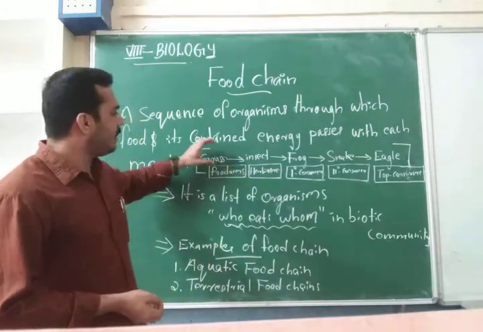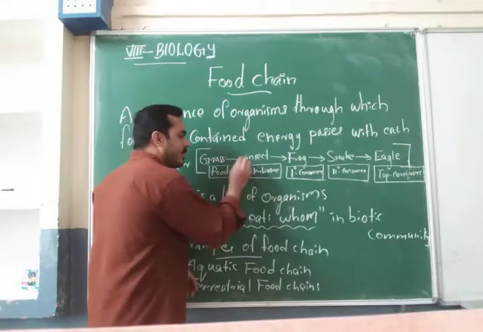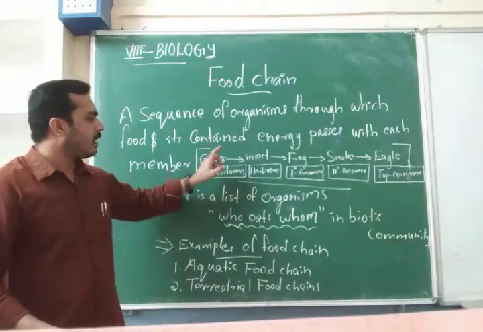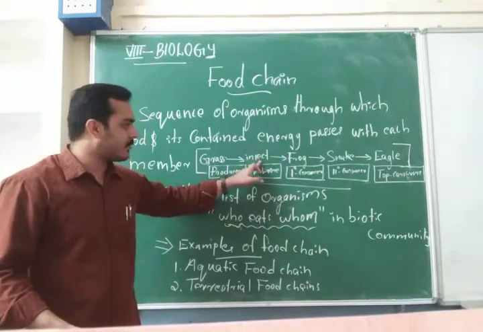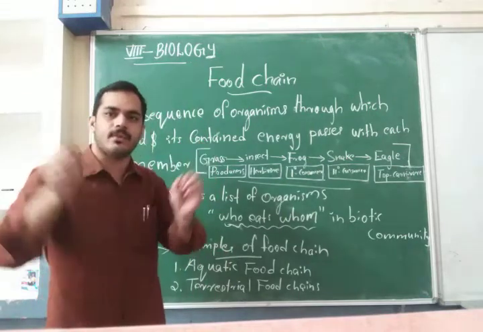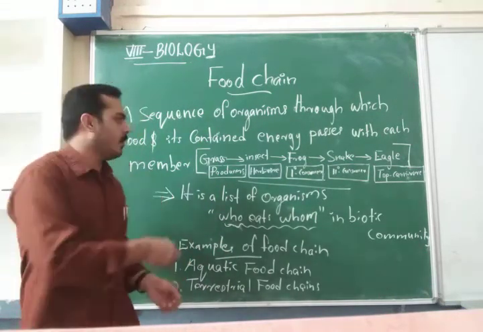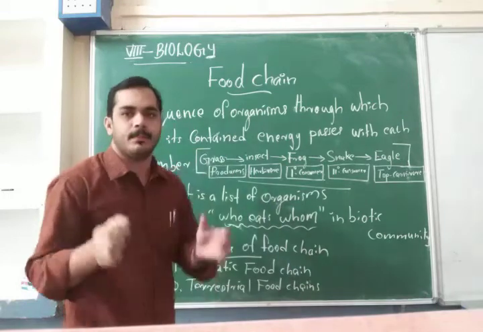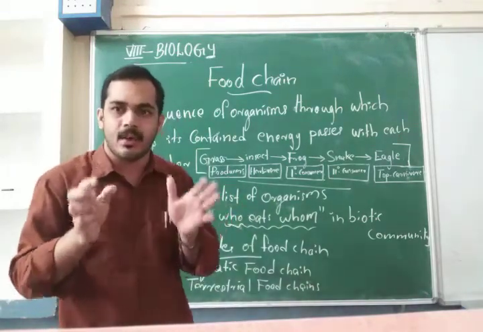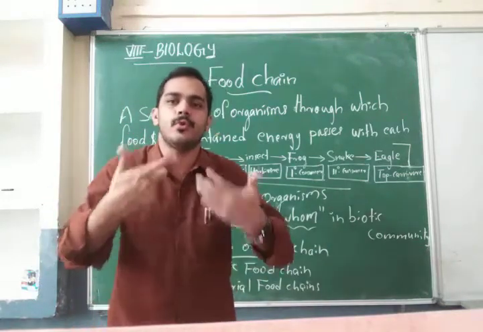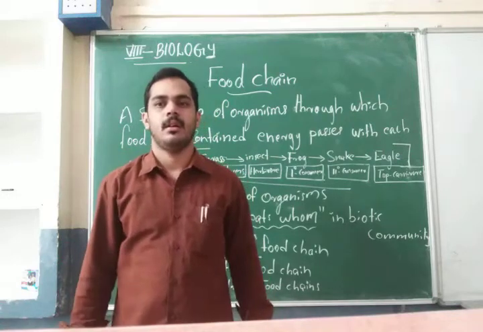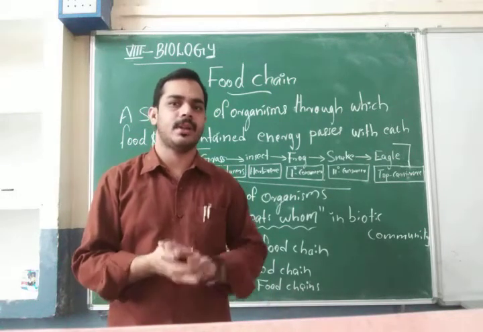Okay, so I will explain what a food chain is and its levels. Here the grass, the insect or grasshopper, the frog, the snake and the eagle are one sequence of a food chain. The grass means producers. What are producers? I hope all of you know this word. Producer means producing food with the help of sunlight. How do plants produce food with the help of sunlight?